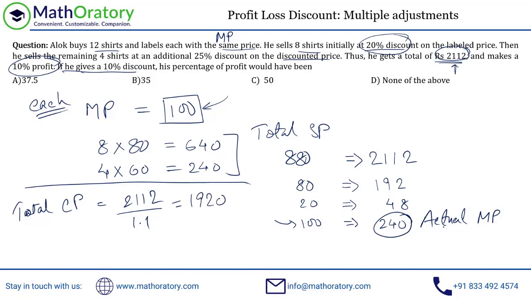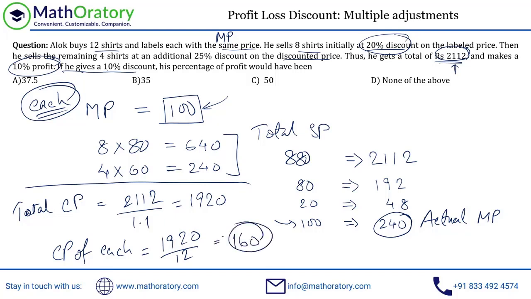But this actual MP is of each shirt, right? So let me get the CP of each shirt. So CP of each shirt should be 1920 upon 12 because he bought 12 shirts, right? So that would be 160 bucks. So you're getting the total each shirt CP and each shirt MP. Now we can figure out whatever we require.